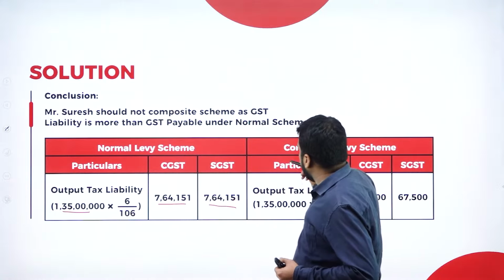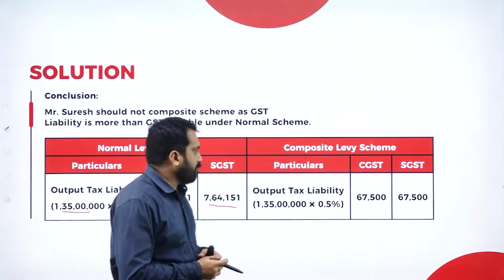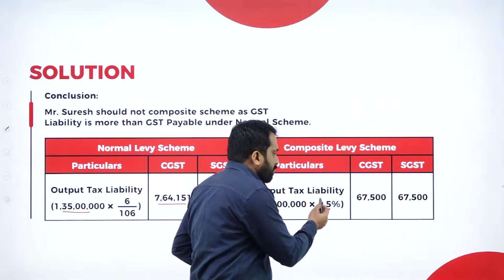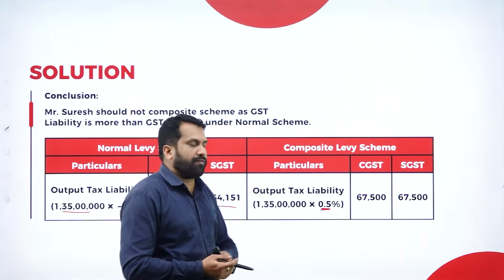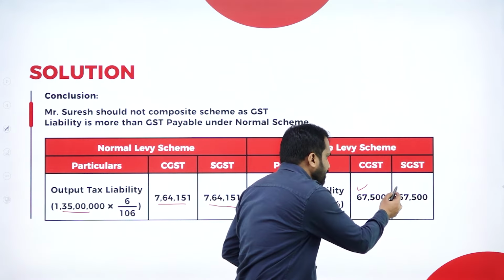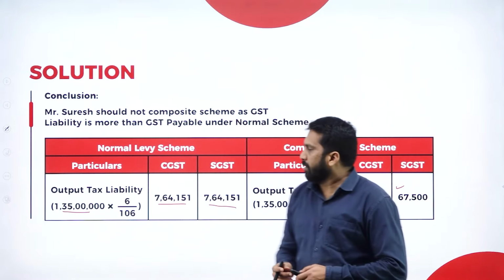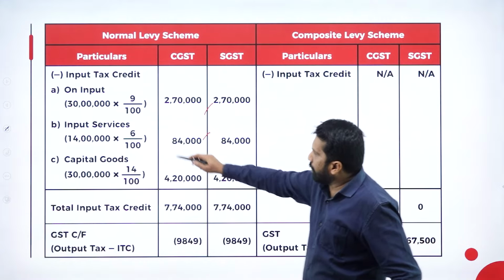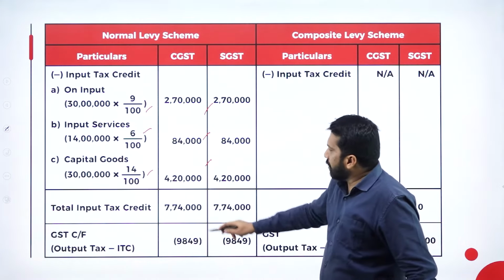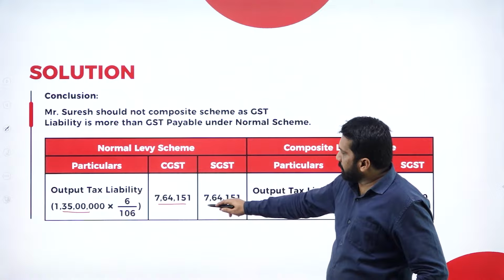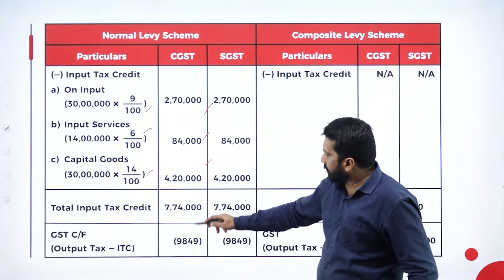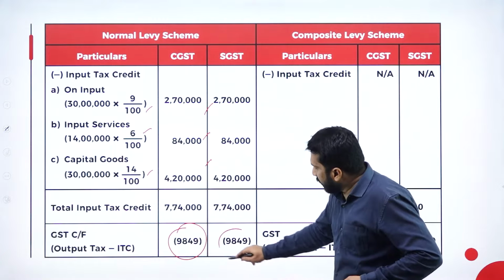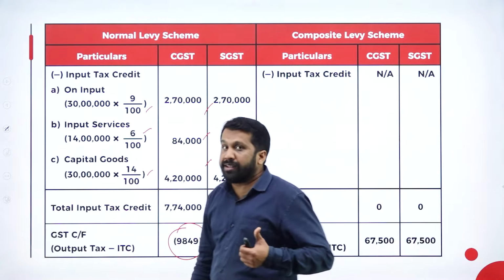If you go with the composition scheme, the same value we take and we calculate 0.5%. If you calculate 0.5%, your answer is 67,500. So again, you can claim all the credits, like half of the percentage we have taken, 7 lakh 74. From 7 lakh 64, you minus 7 lakh 74, you will get negative 9,849.